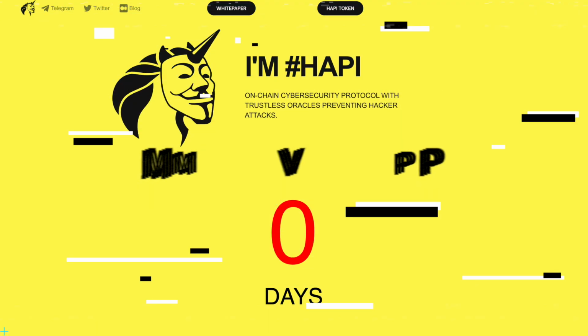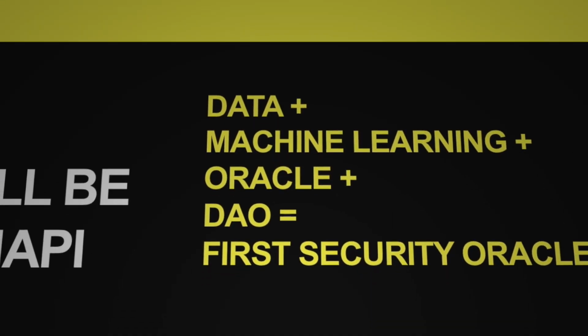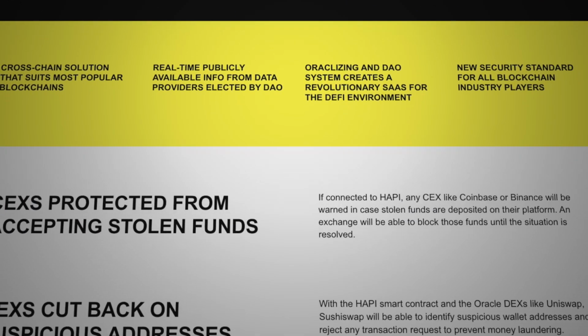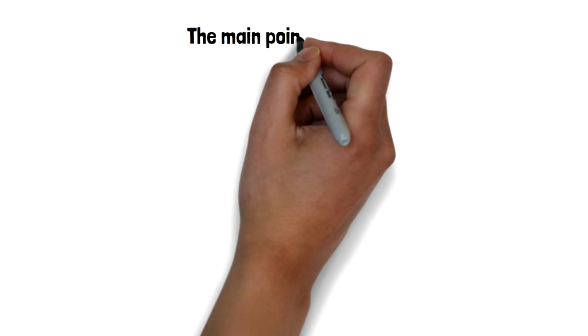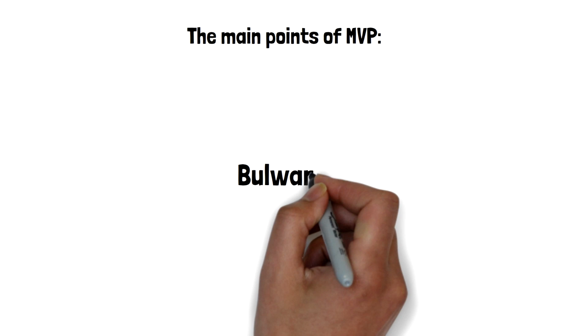MVP, the minimal viable product release, is the biggest step forward for HAPI as a product. It showcases the applicability of the technology and the necessity of HAPI as a cybersecurity layer. The main points of MVP: the very first pillar on which the protocol is footed is the bulk walk system.